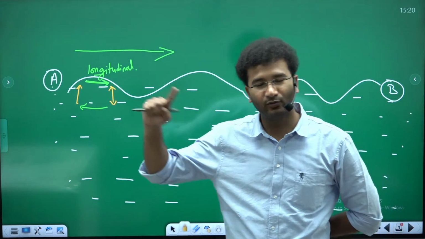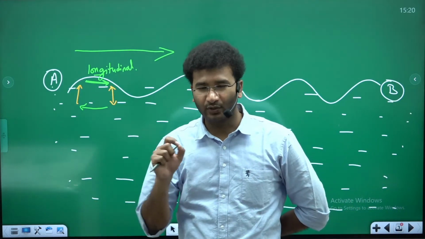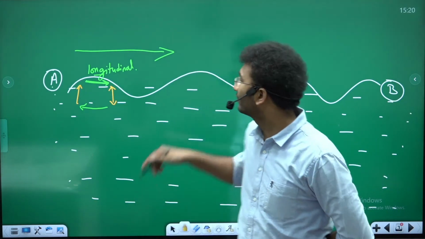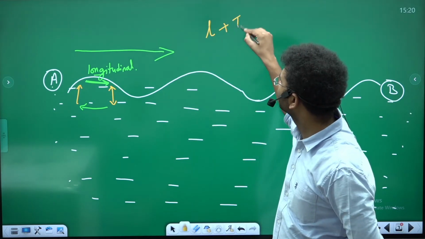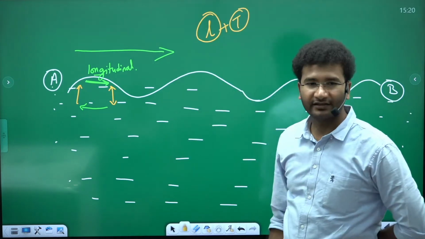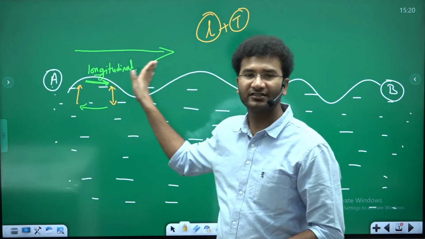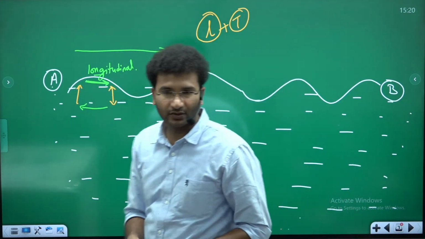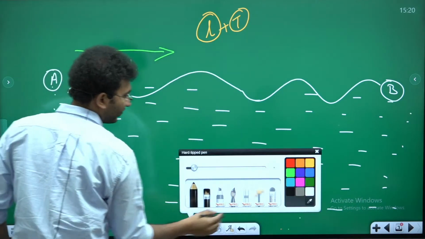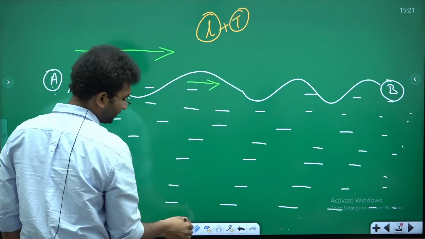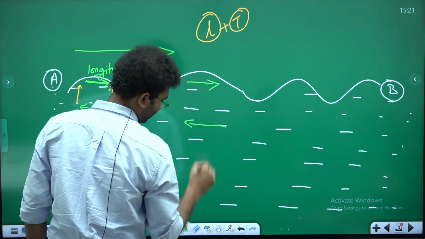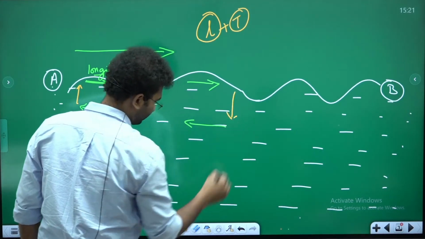This is how the movement of water takes place. Now your oceanic wave is a combination of longitudinal plus transverse. Like this, once the water makes a circulation, it will start to transfer its energy. So again, you will have a longitudinal motion, and then a transverse motion.